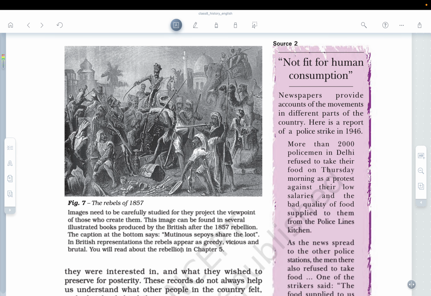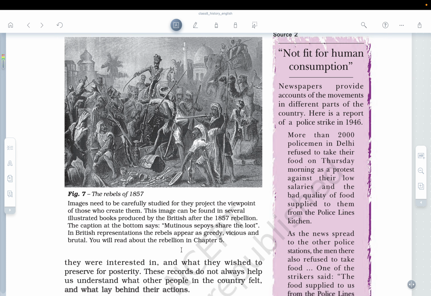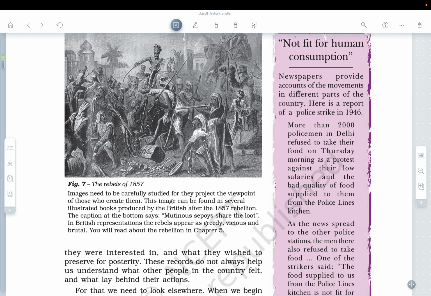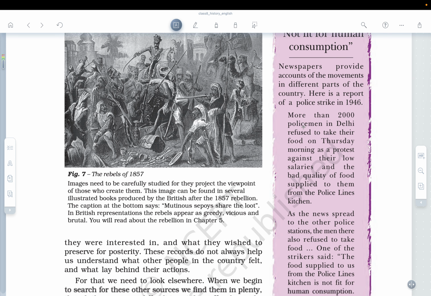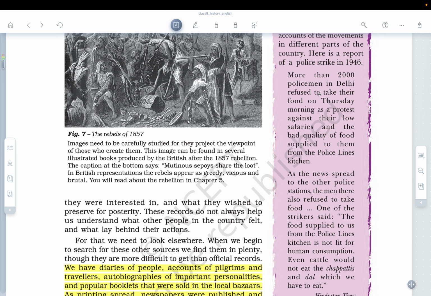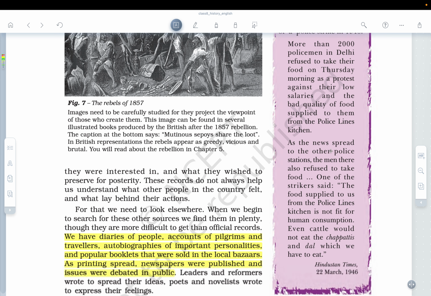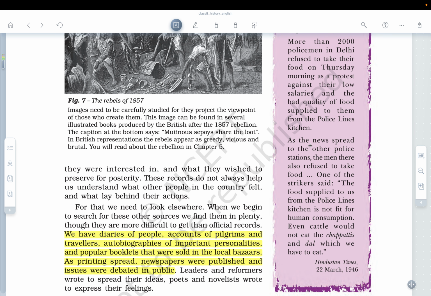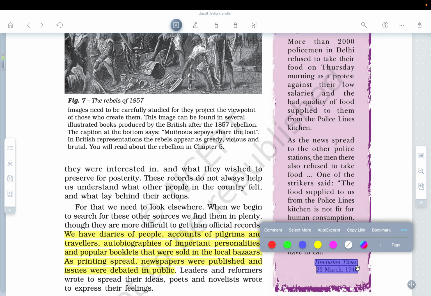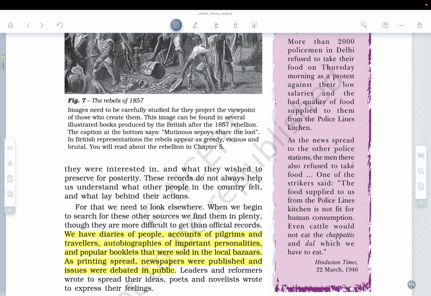There are some sources which are there. For example, newspapers provide accounts of movements in different parts of the world. More than 200 policemen in Delhi refused to take their food on Thursday morning as a protest against the low salaries and bad quality of food. As the news spread to other police stations, the men also refused to take food. One of the strikers said, the food supplied to us from the police lines kitchen is not fit for human consumption. Even cattle would not eat the chapatis and dal which we have to eat. This is from the Hindustan Times, 22nd of March 1946.